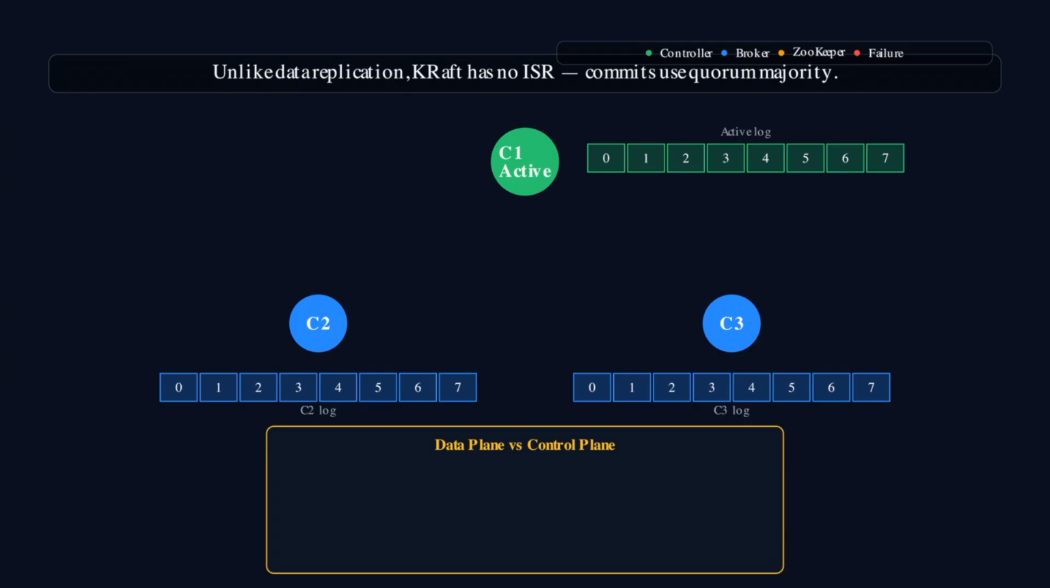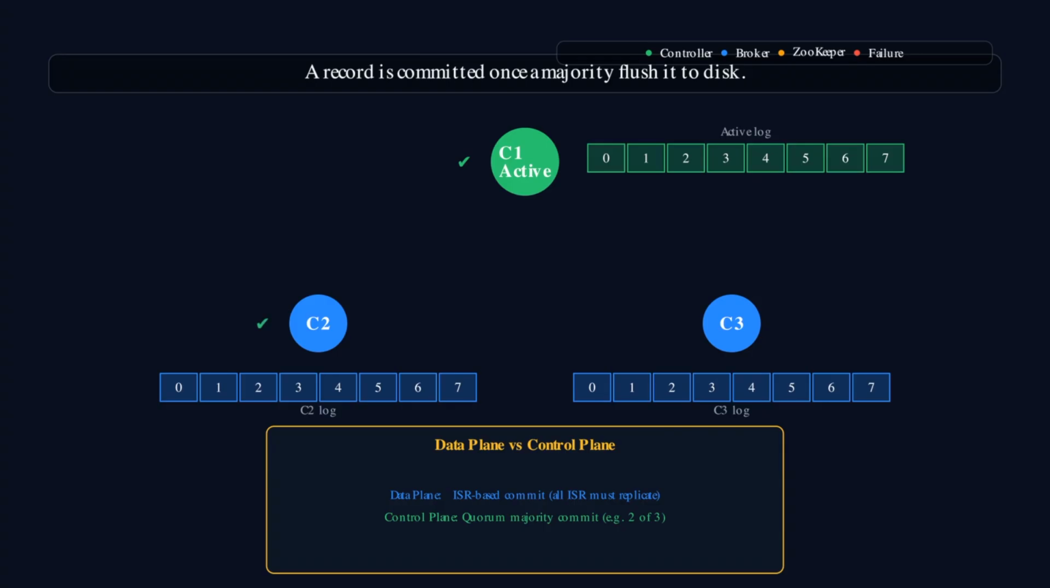But there is one critical difference between metadata replication in KRaft and data replication in the data plane. In the data plane, Kafka uses in-sync replicas, or ISR, to track which followers have caught up. A record is committed once all ISR members have replicated it. In KRaft, there is no ISR. Instead, metadata commits are based on a quorum majority.